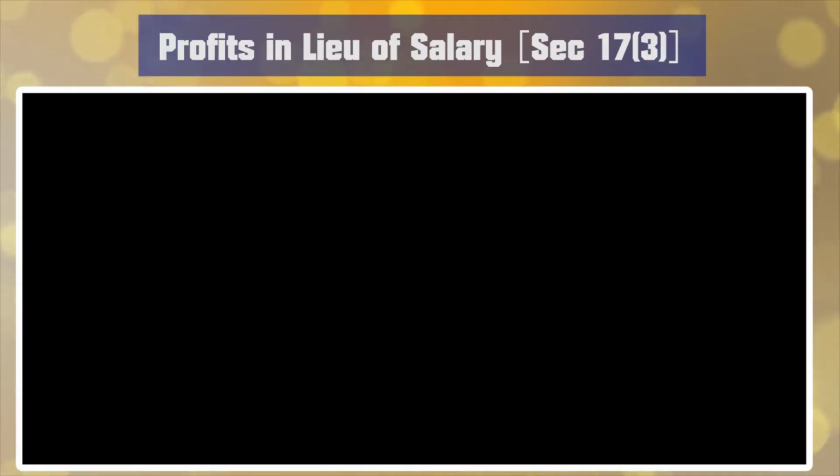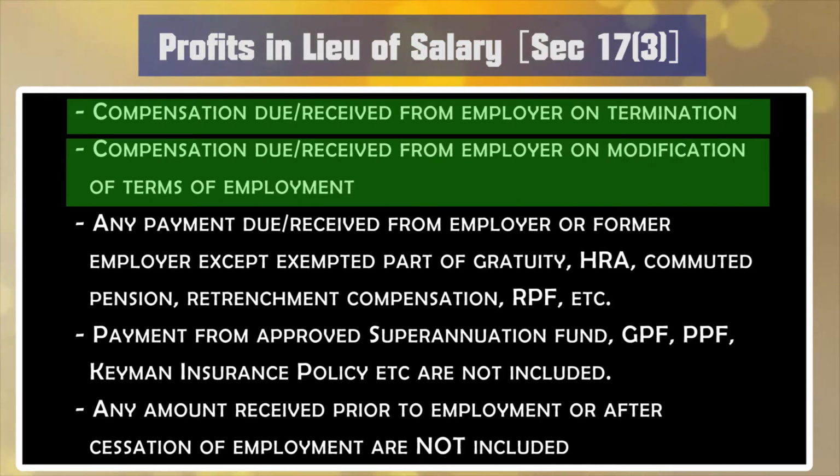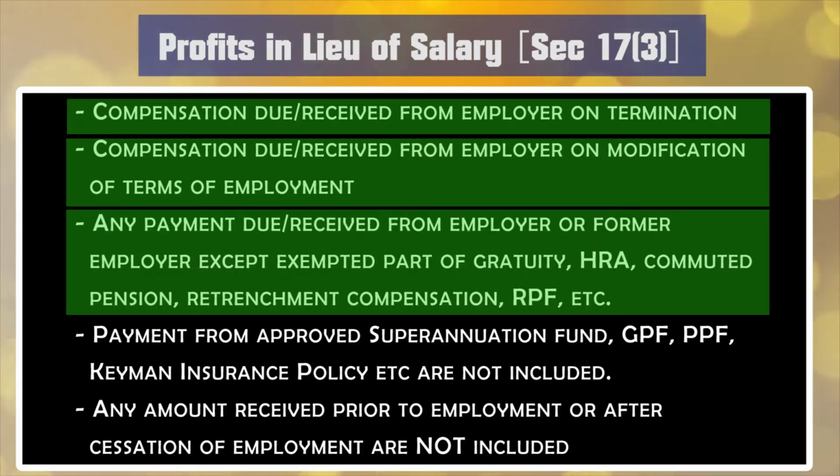Section 17, subsection 3 discusses the profits in lieu of salary. Profits in lieu of salary includes compensation due or received from employer on termination, compensation due or received from employer on modification of terms of employment, any payment due or received from employer or former employer except exempted part of gratuity, HRA, commuted pension, retrenchment compensation, RPF, that is recognized provident fund, etc.